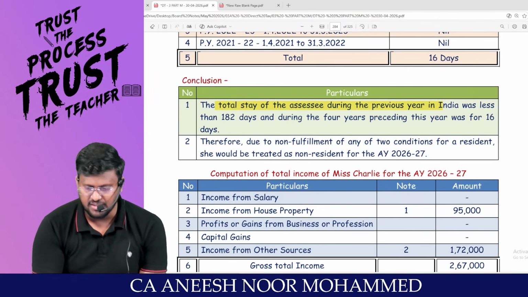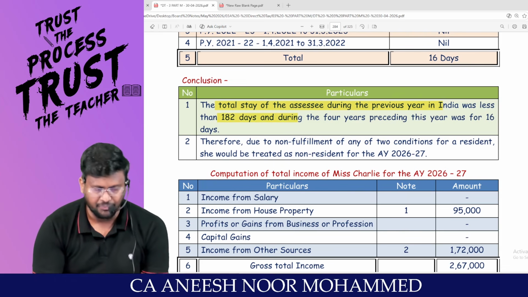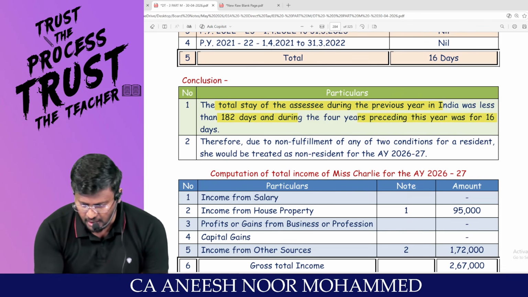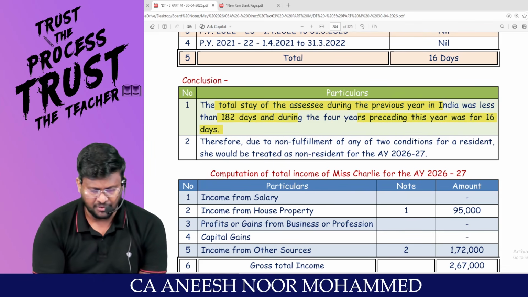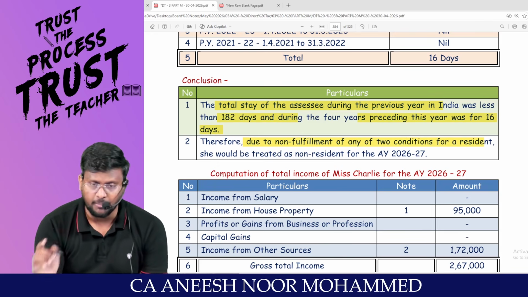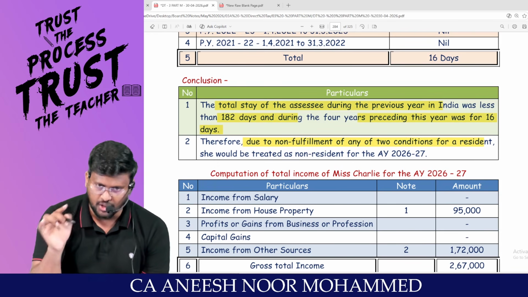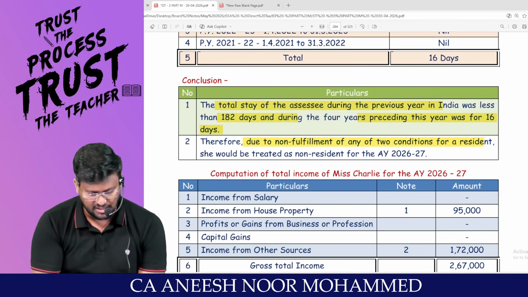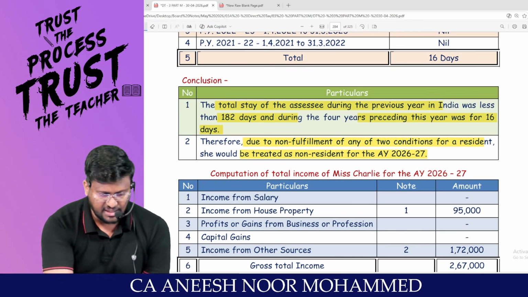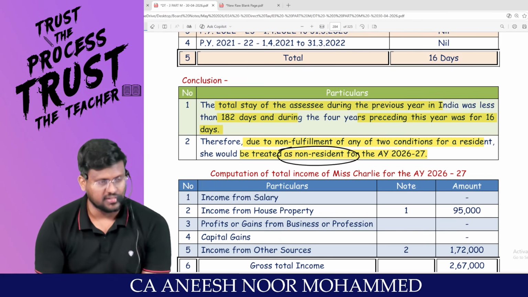This is the conclusion. Total stay of the assessee during the previous year in India was less than 182 days. During the 4 preceding previous years, it was just 16 days. Therefore, due to non-fulfillment of either of the 2 conditions for a resident, where any one condition has to be satisfied, she should be treated as a non-resident.